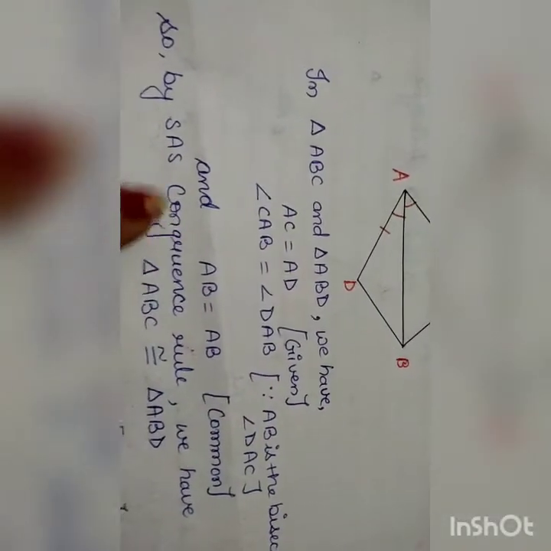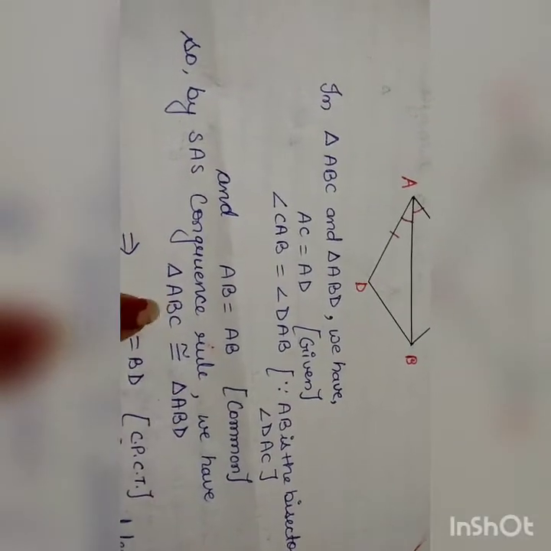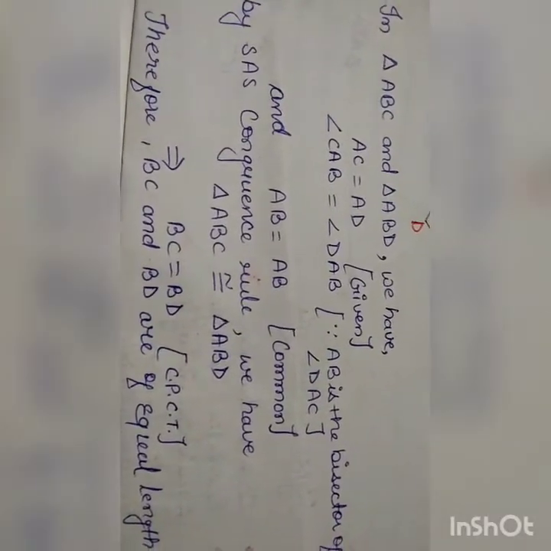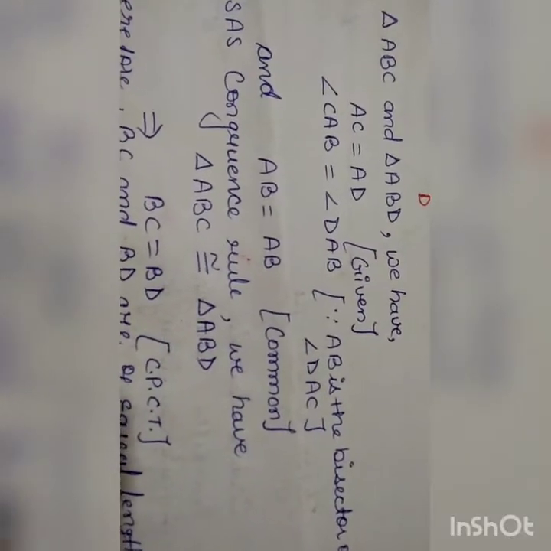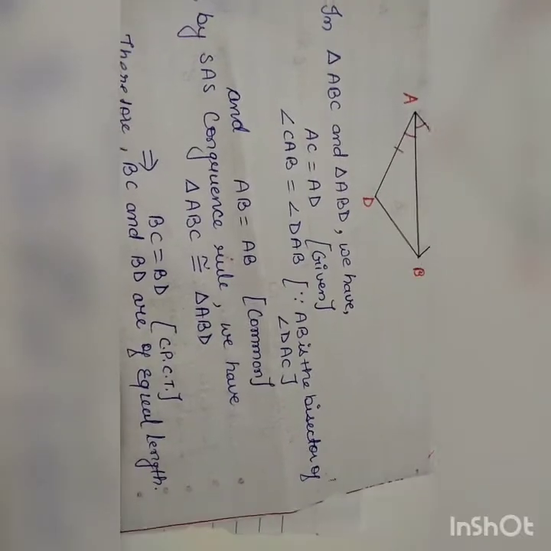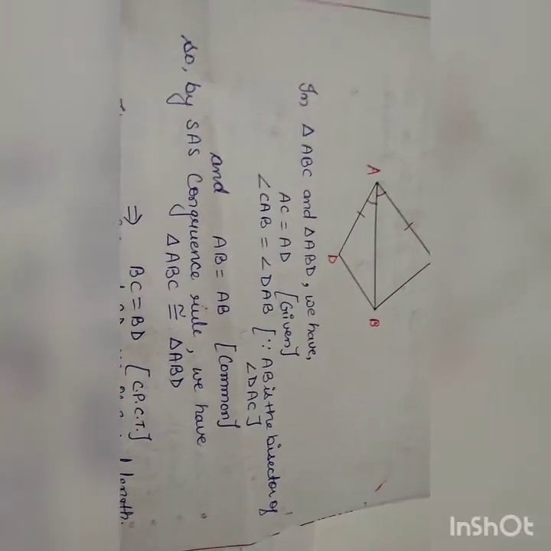So by the angle side angle criterion, triangle ABC is congruent to triangle ABD. Then BC is equal to BD, by CPCT, corresponding parts of congruent triangles. Therefore BC and BD are equal in length. This question is completed.